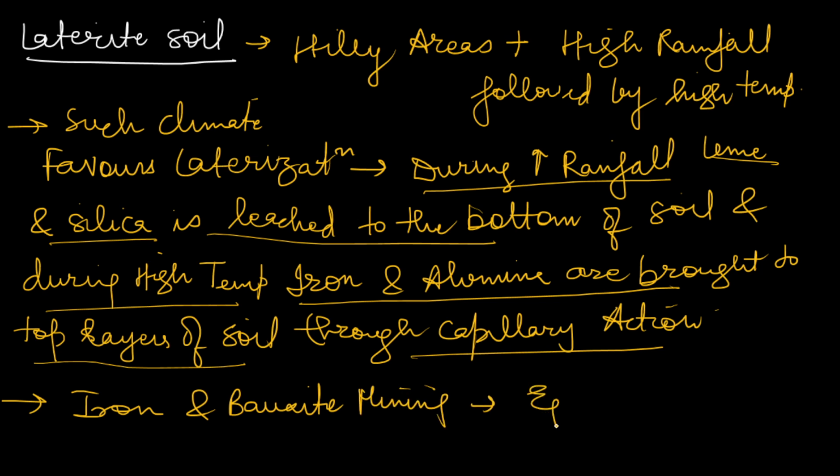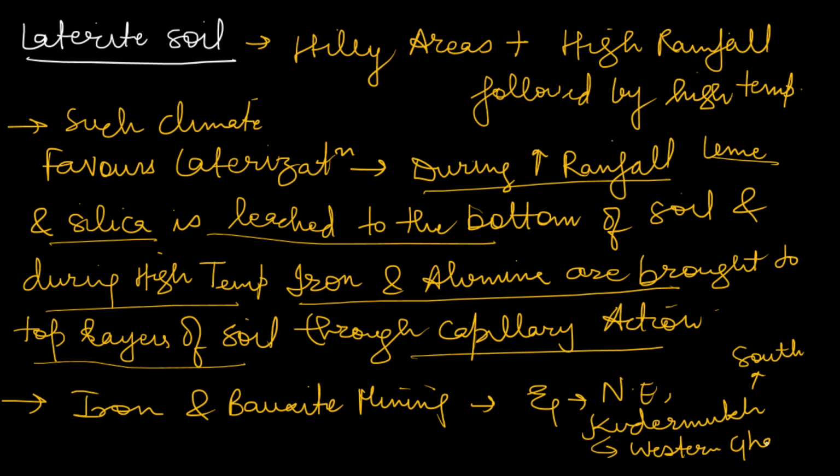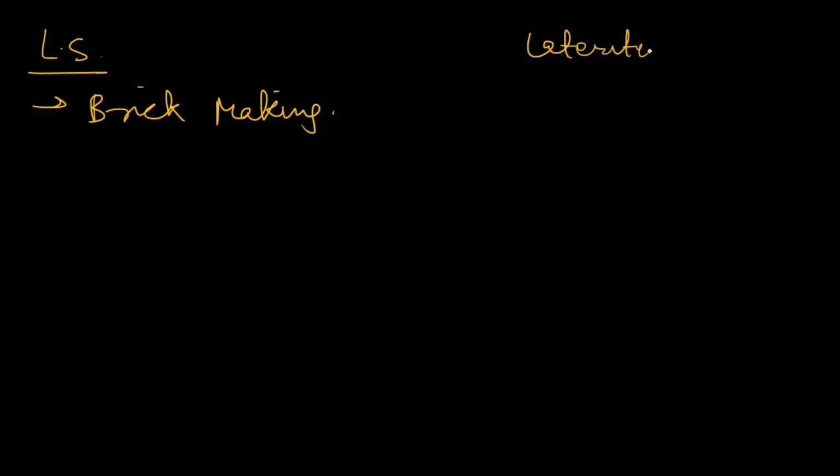For example, you can find this in northeastern India, and Kudremukh, which is in South India, in the Western Ghat regions. These soils are also very useful in brick making. In fact, the word laterite comes from the word later, which means brick. That is why they are also known as brick soils, because they are very important for brick making.